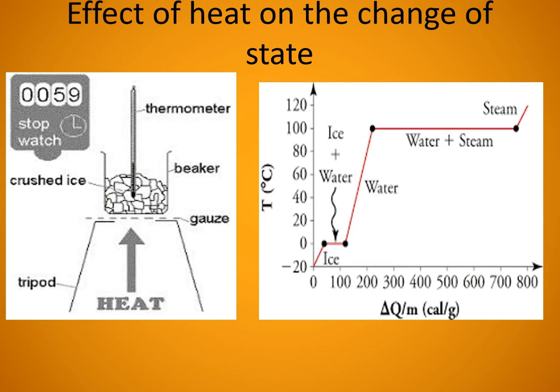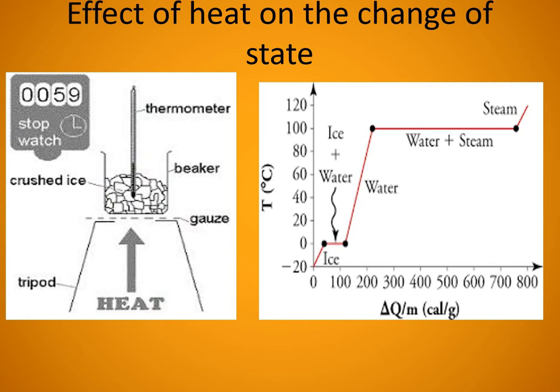So this is the process we are doing, which you have already studied. Now we plot a graph between delta Q by m, that is heat energy required per mass, and temperature. You can see the first part: for example, minus 28 degrees Celsius ice is taken here. Till it becomes 0 degrees Celsius ice, there is an increase in temperature, from minus 28 degrees Celsius to 0 degrees Celsius.